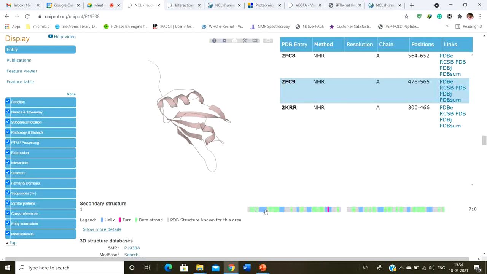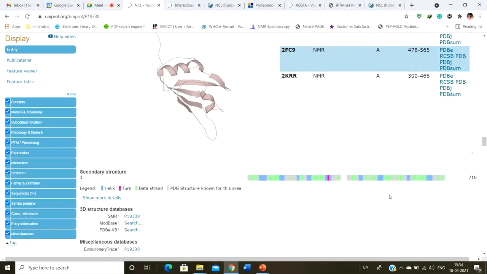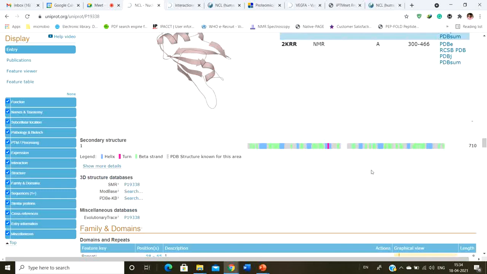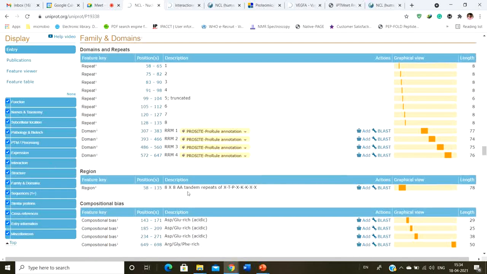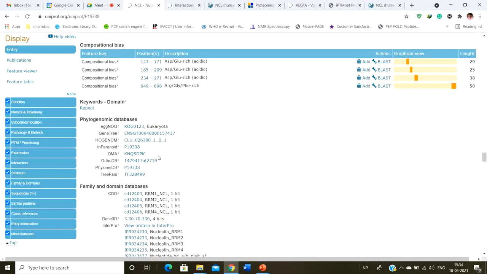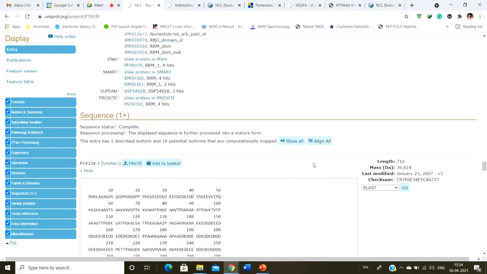Okay, whereas see these blue highlights for the helix, the pink highlights for the turns, and the greens are the beta sheets. So you can gather information about the structure of this particular protein also. And next, if you simply come down, it shows the family, what family this particular protein belongs to, and all those other things.